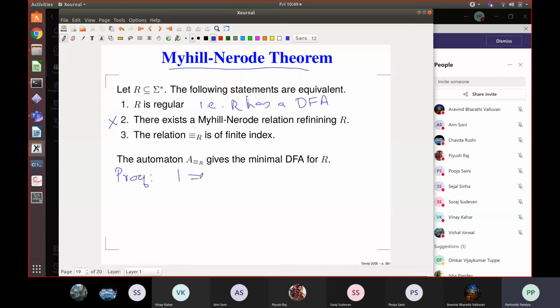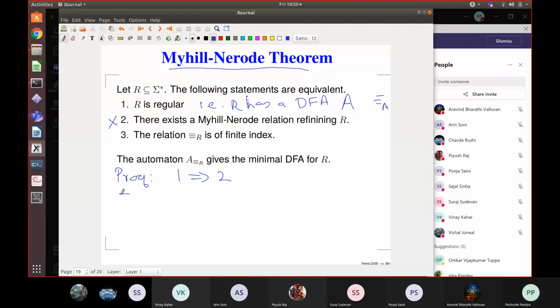So we already showed that 1 implies 3. If R is regular, it will have a DFA. And for that DFA, let's say the DFA is called A, we define a machine equivalence for A. And we already showed that that machine equivalence had finitely many indices, right? So machine equivalence had finitely many indices. We are now claiming that this language equivalence also will have finitely many indices. For that, I have got to prove the following.